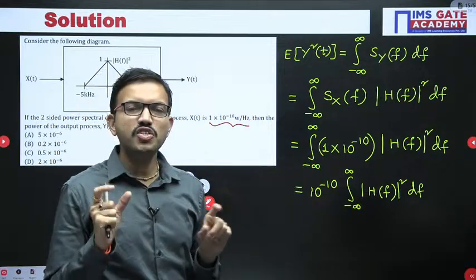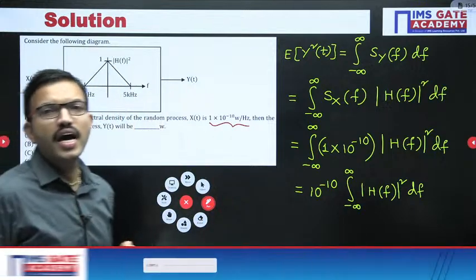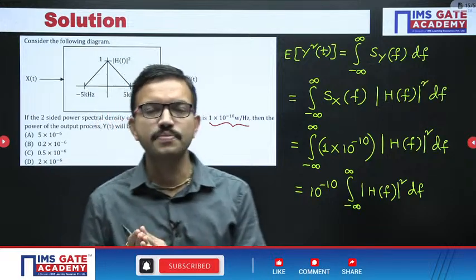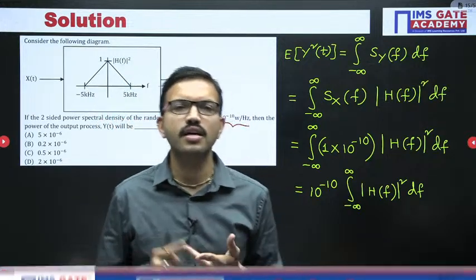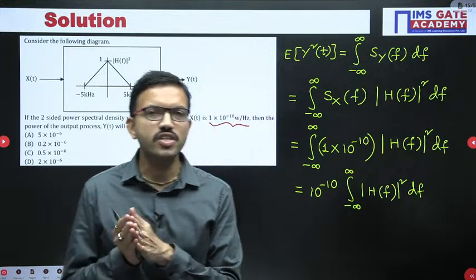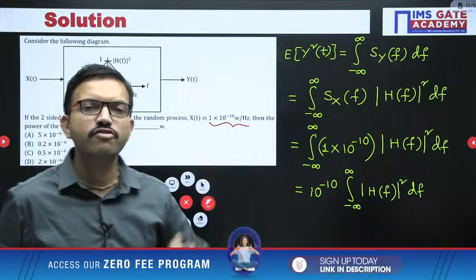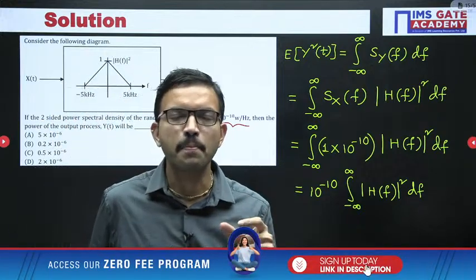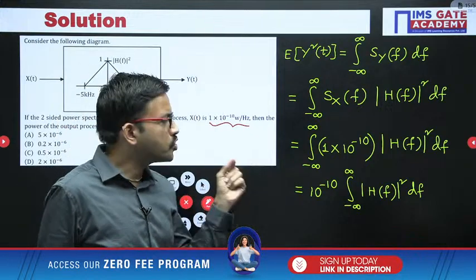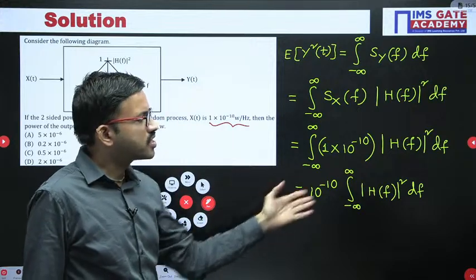See, whenever you have standard waveforms or standard functions, like a triangle, rectangle, or square, and if you know the area of that particular waveform or pattern, definitely you can use that property. But in whichever case you don't know the area of that pattern, then you can use regular mathematics.